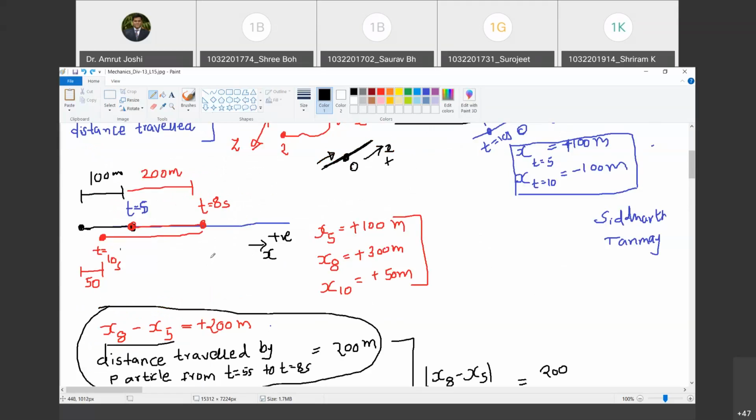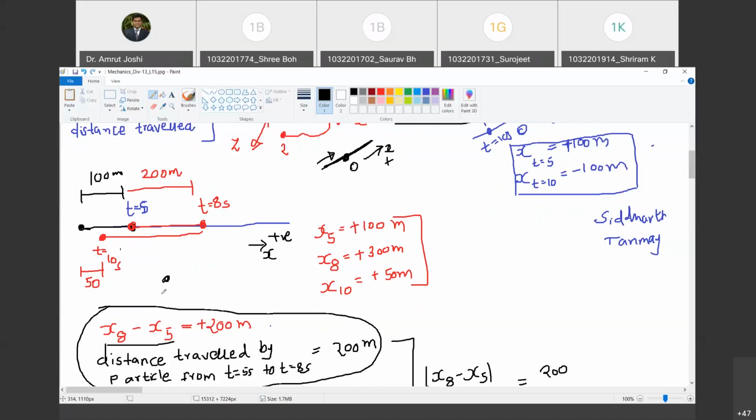Okay. Now, what is the quantity that characterizes whether the particle has changed the direction of motion or not in rectilinear motion? कौन सी क्वांटिटी है जो आप ऑब्जर्व करोगे कि जिससे समझ में आएगा कि पार्टिकल ने डायरेक्शन चेंज की है कि नहीं? बोलो. Change in position. No, not necessary. I will give you a counter example.